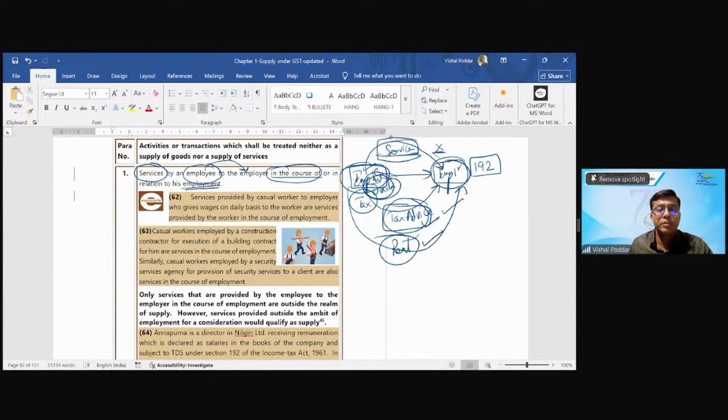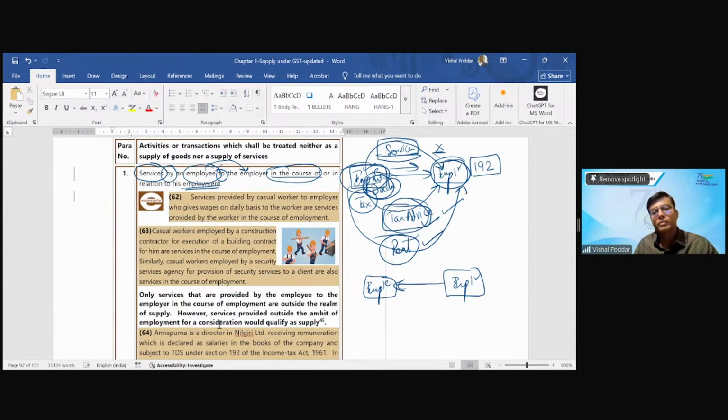Now, interestingly, there is another side of this same entry. What is this other side of the same entry? When I'm saying that what is outside GST is services by employee to employer, there is another side. What if there is any service which is given by employer to employee? What will happen for that? Because this entry only covers one thing. It is not saying service between them. It is saying service by employee to employer. It is very specific. Only one-sided entry is what is covered in this entry, not the other side.